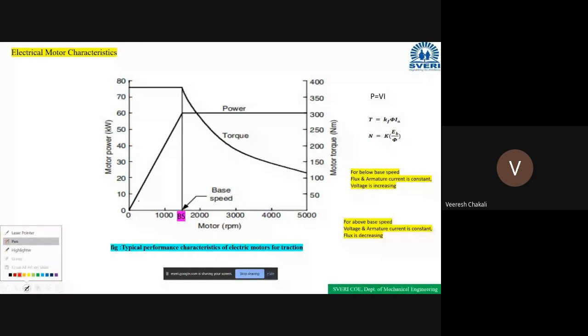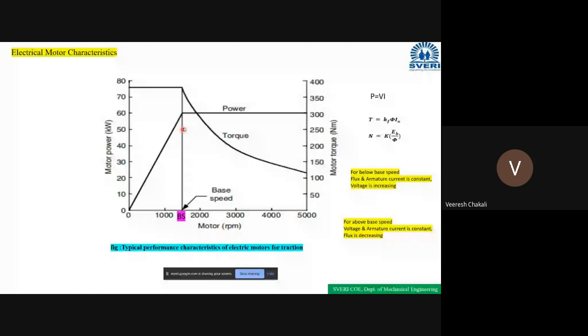Here we are increasing the voltage from 0 to rated voltage. If the voltage increases, then the power also increases. That's why the power increases like this. Clear?